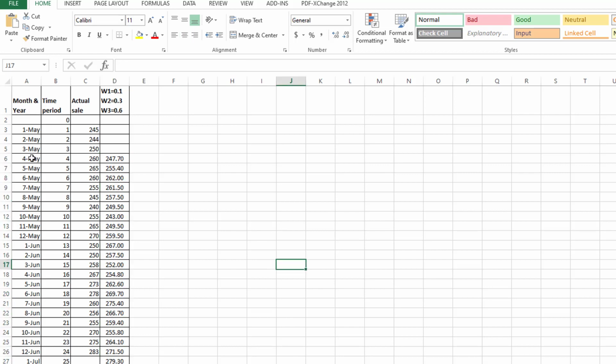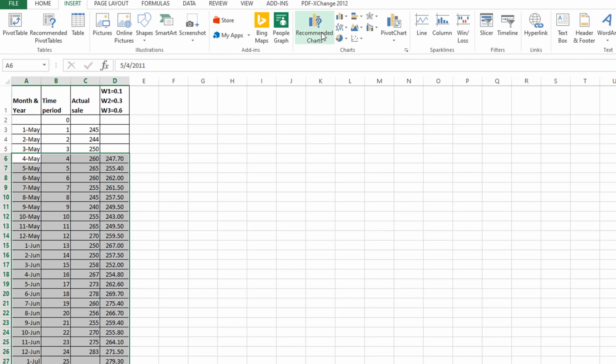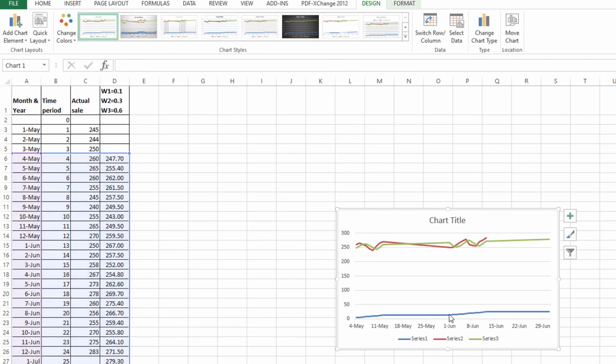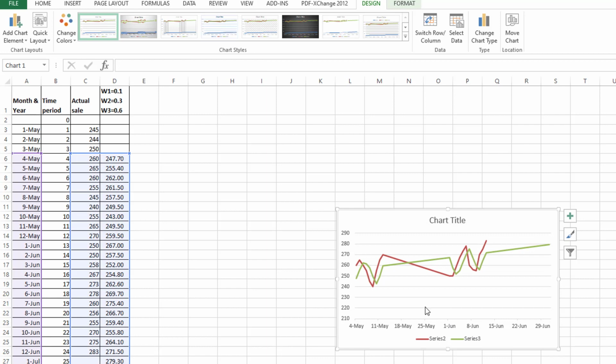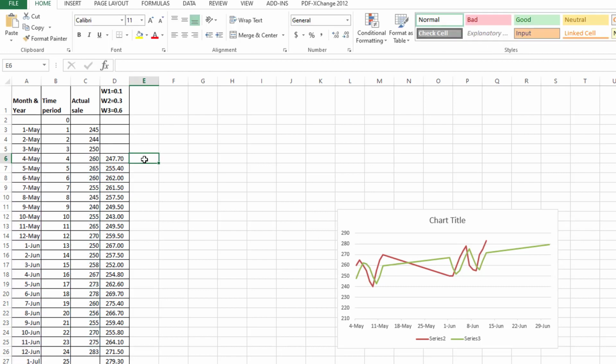Then you need to check the behavior of the data. You need to select this and choose this. Just remove this one. This is the time period, this is my weighted forecast, and this is my actual sale data. Let me show you.